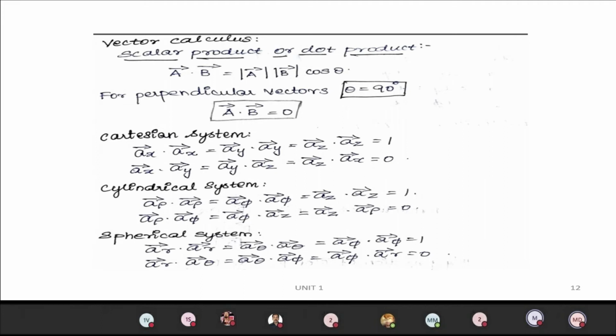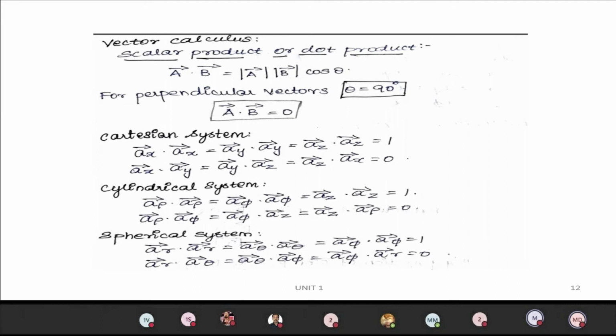From the exam point of view, they will give you A vector and B vector and ask you to find out whether both are perpendicular. So what you have to use is the formula A vector dot B vector equals 0. If the dot product answer is 0, then we can say that both vectors are perpendicular.